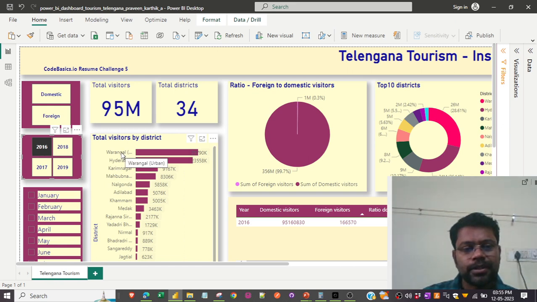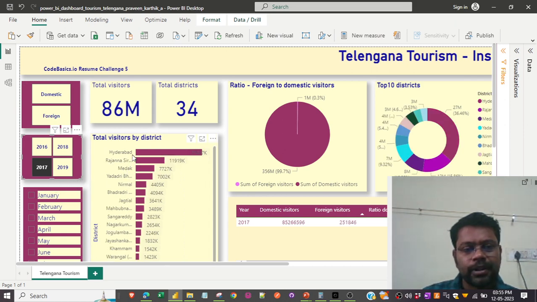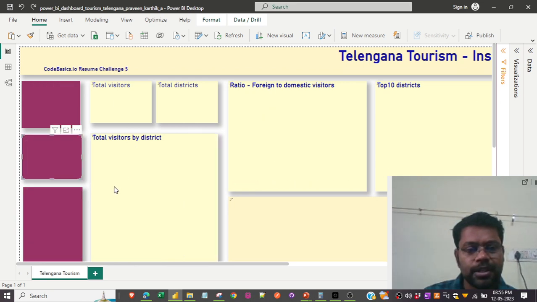See, the topmost is Warangal, and then in 2017 the number of visitors has risen in Hyderabad, and it has come down in Warangal. Warangal, in 10 plus places it has gone down. But the good thing is, not only the same districts, but also we have other districts in place which have a higher visitor rate visiting them.